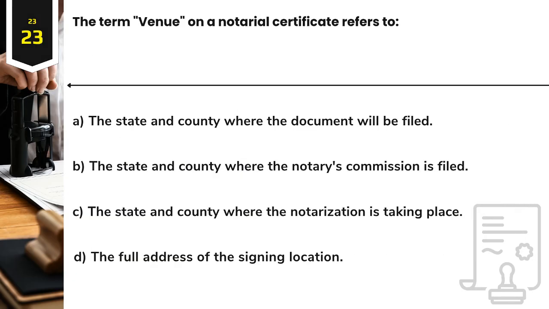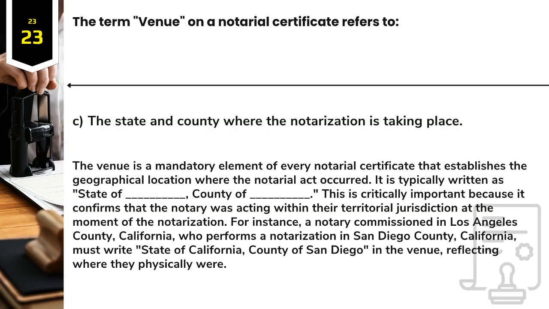Question 23. The term venue on a notarial certificate refers to: A. The state and county where the document will be filed. B. The state and county where the notary's commission is filed. C. The state and county where the notarization is taking place. D. The full address of the signing location.